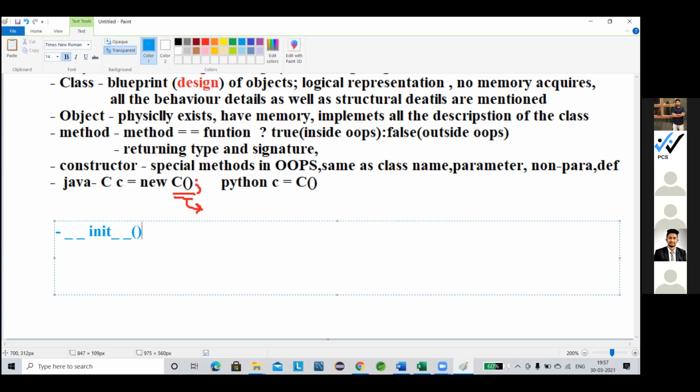Somewhere you will find that this is described as a special method, not a constructor. Sometimes you find that. It is said to be a constructor as it is called directly when the object is created.